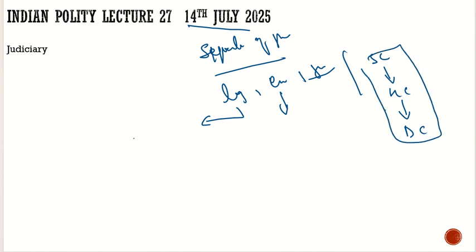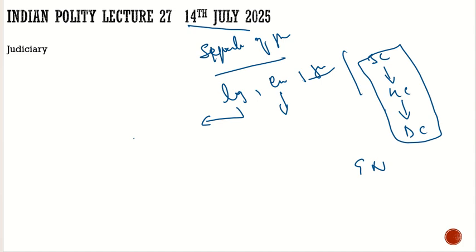These courts would be there. And what are the extra constitutional offices which deal with the judiciary? We have Gram Nayalayas, which are extra constitutional, which were brought by a legislature, by a law, which are statutory in nature, statutory entities. So this is what the Indian judiciary is about.